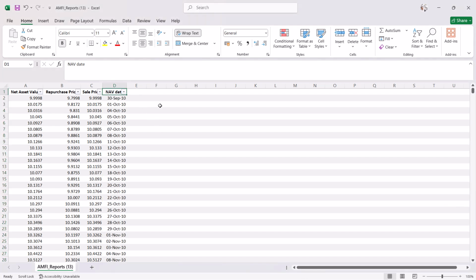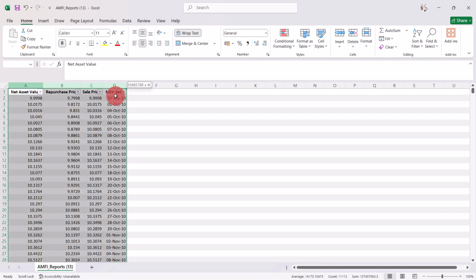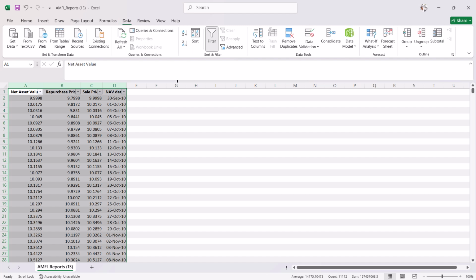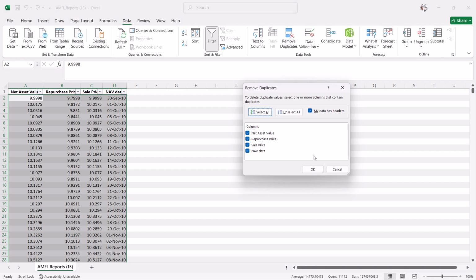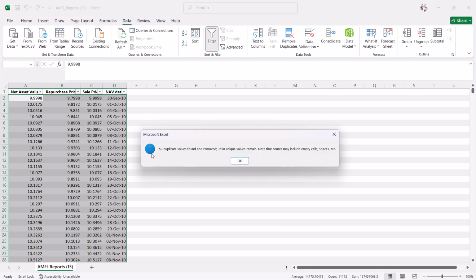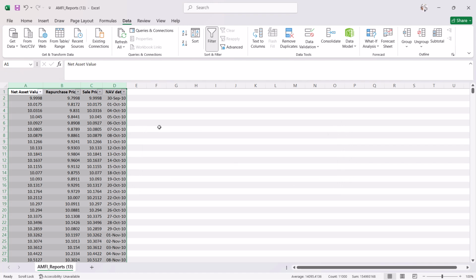Now we need to remove the duplicate values. So we have to select columns A, B, C, D and go to data, remove duplicates. So here you have to select only NAV date. Just click OK and then yes, all the duplicate values were removed.